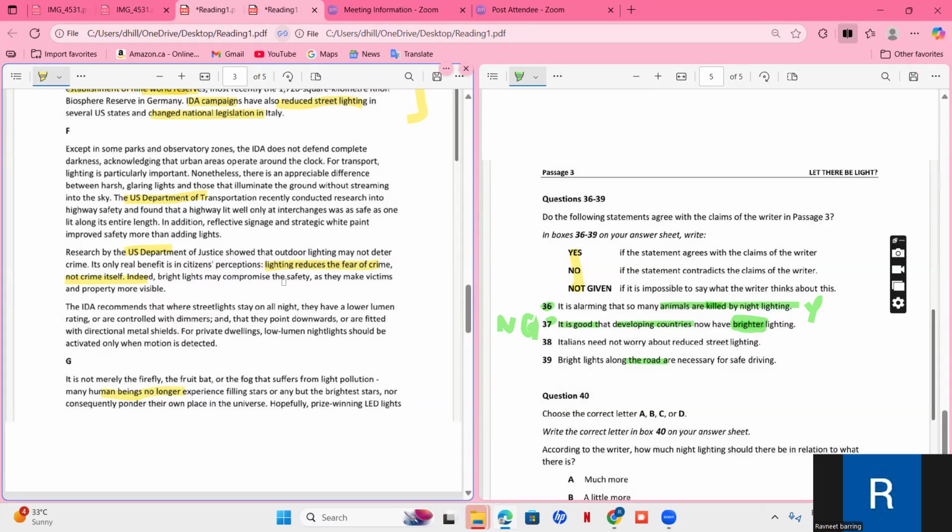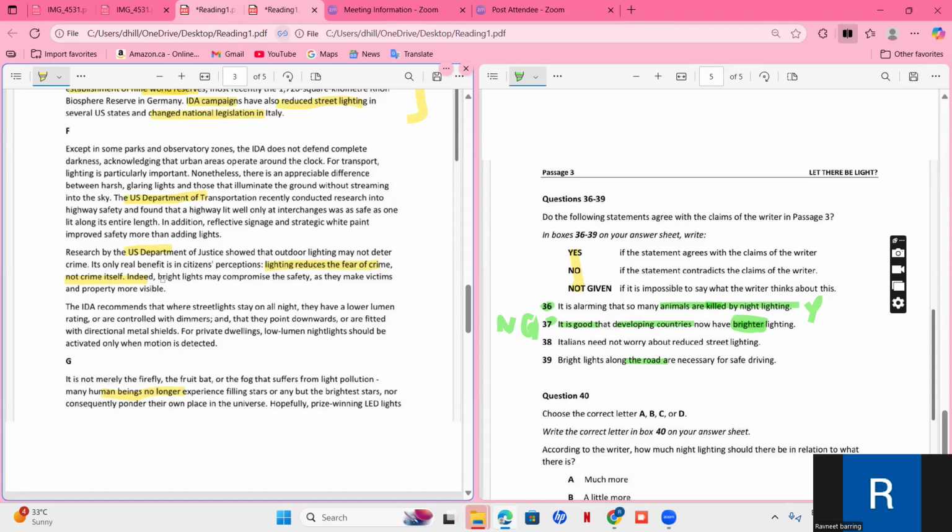Italians need not worry about reduced street lighting. Bright light may compromise safety as it makes victims and property more visible. Bright lights along the road are necessary. Okay, so if bright lights are necessary along the road, then it's true. If bright lights are not necessary, then it's false. Let's read. Research by the US Department of Justice showed that outdoor lighting may not deter crime.